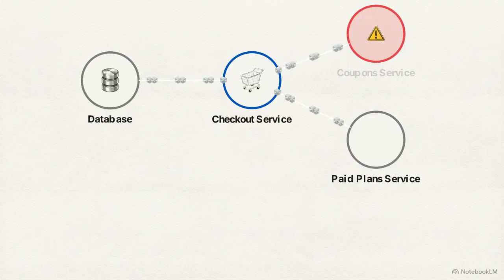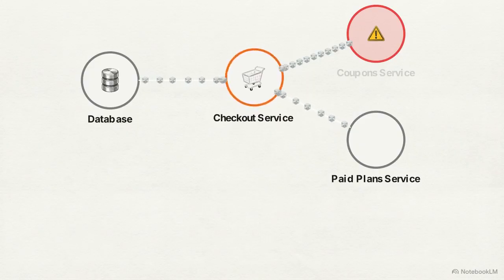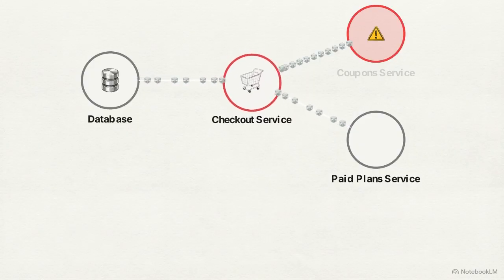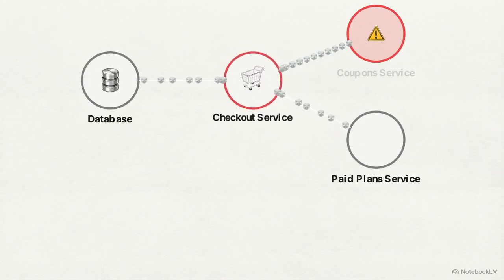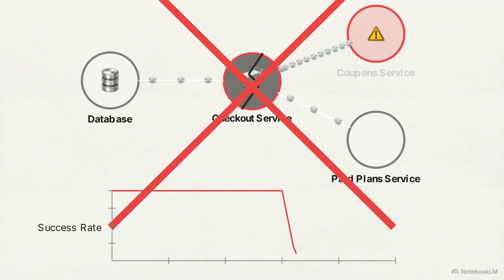The coupon service experiences a sudden CPU spike and drops offline. Because the connection is synchronous, the checkout service waits for a response that never arrives. The failure propagates backwards, consuming the caller's resources and taking down the primary checkout process entirely. A minor coupon glitch destroys revenue.